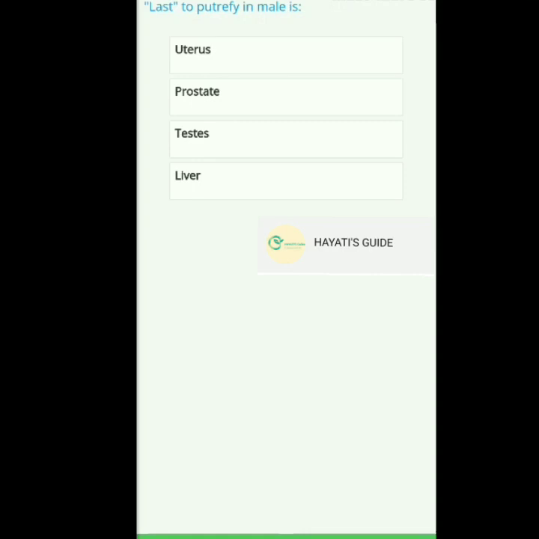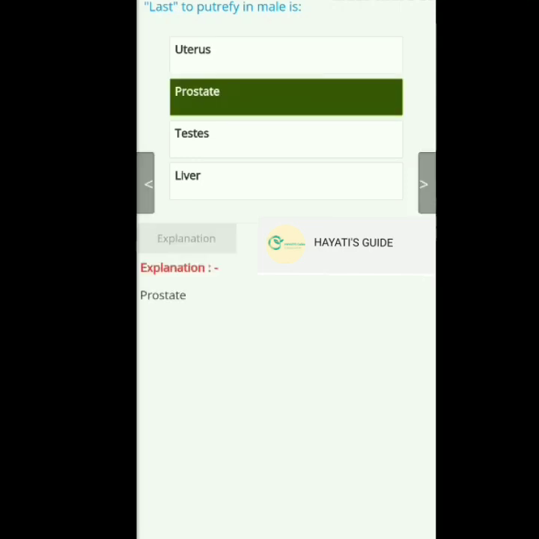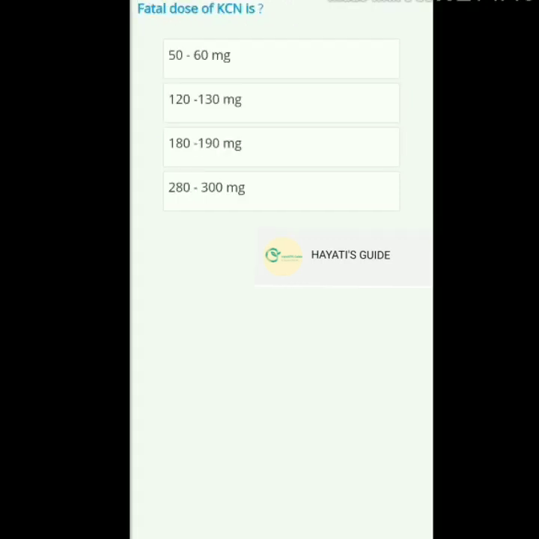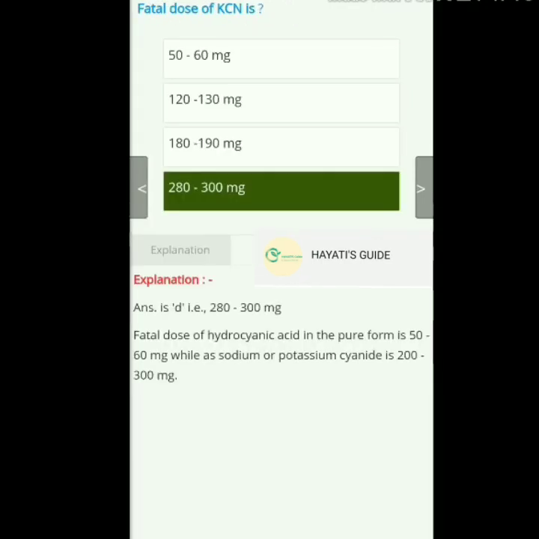Next, last to putrefy in male is, and the answer is prostate. Fatal dose of potassium cyanide is, the answer is 280 to 300 mg. Normally, the fatal dose of hydrocyanic acid in pure form is 50 to 60 mg.